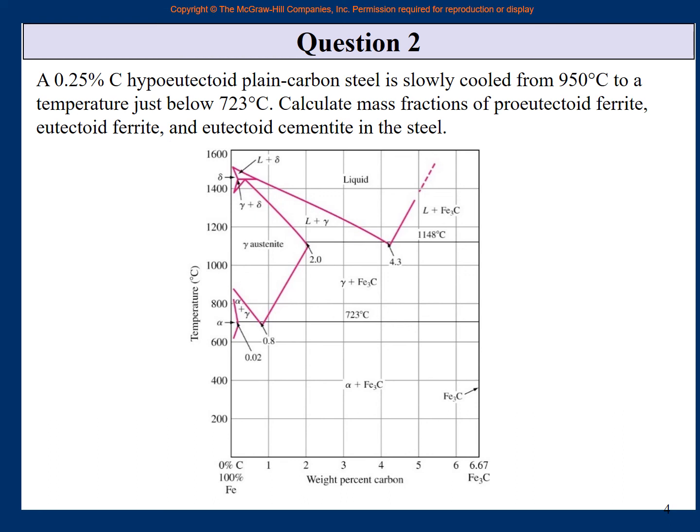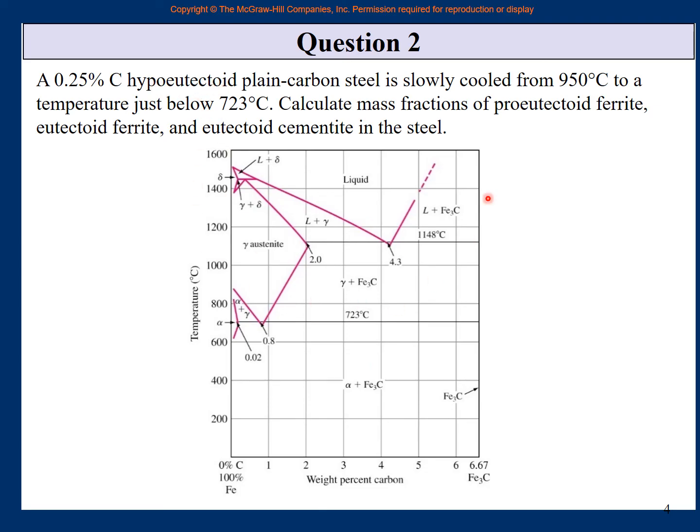So I am now not reading the problem, I am trying to solve it. What is the first step in always solving it? Read it carefully and note down the data. It is a plain carbon steel, right? Plain carbon steel means iron and carbon. There is no manganese, sulfur, phosphor. It is this diagram, plain carbon steel. In plain carbon steel, it is hypoeutectoid.